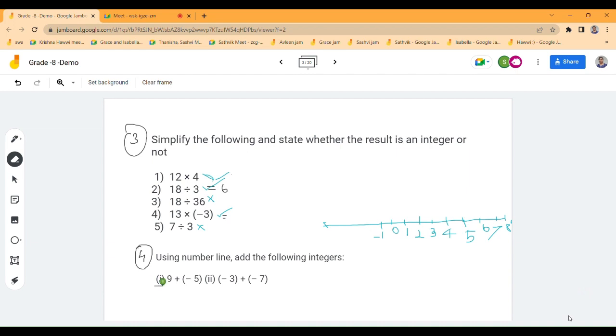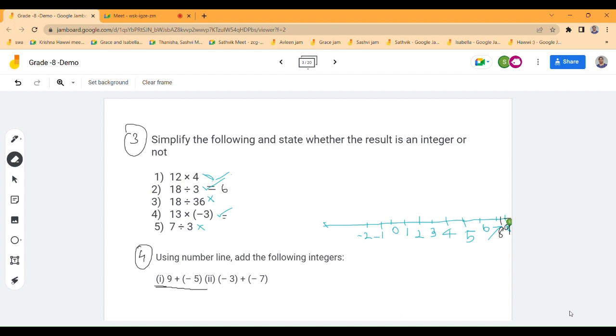Ma'am, we should count the numbers in between the digits. Okay, so how will you do this first one? Okay, just do the first part only. So 9 plus minus 5. Since a negative and a positive are coming together, you have to subtract. So its answer is 4. Yeah, but on the number line, how will you be able to do it? I will mark it as 9 here, okay?